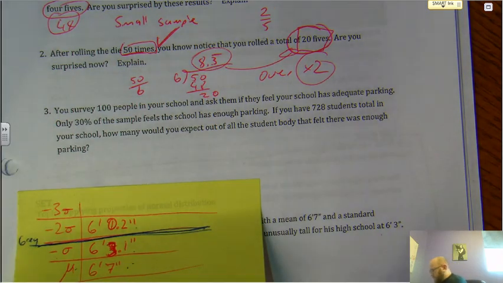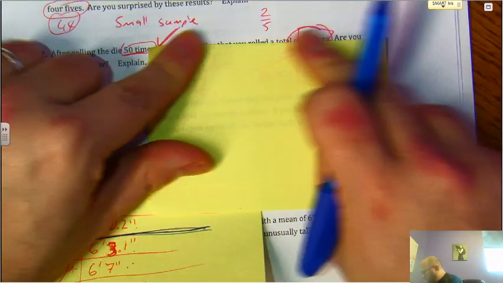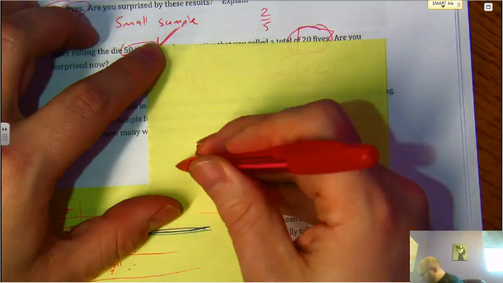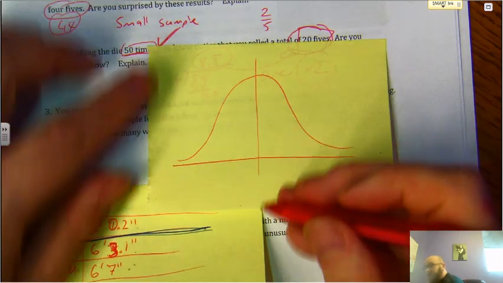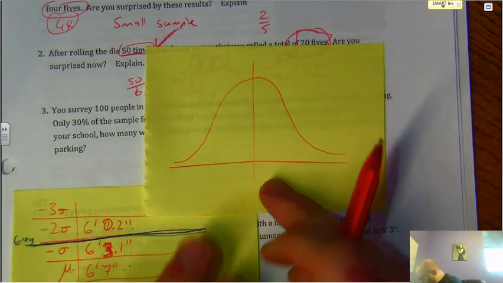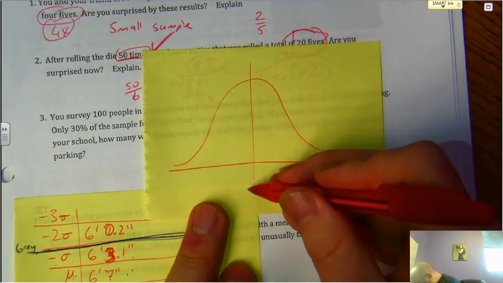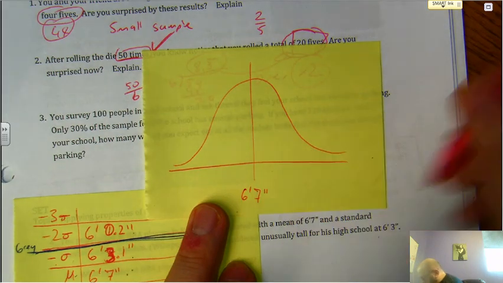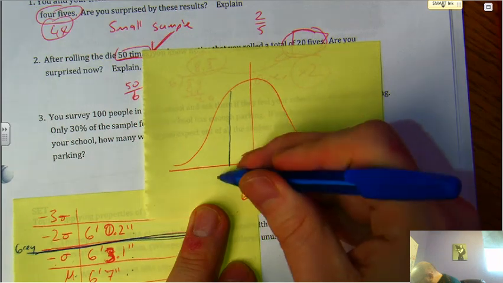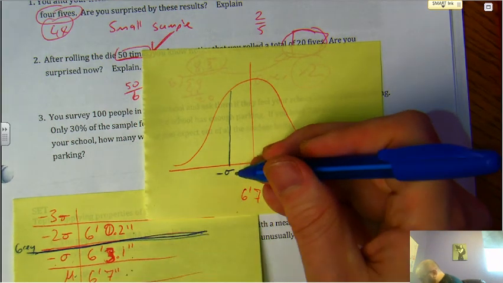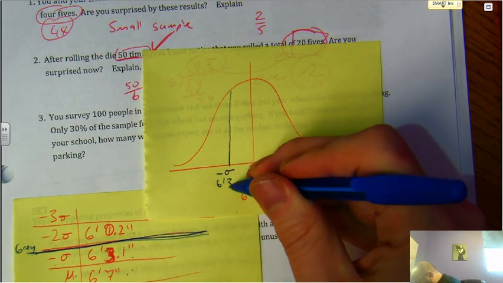Let's think about this as a normally distributed graph. Okay. So once again, here's our mu, 6 foot 7. Here's minus sigma, which puts us at 6 foot 3.1 inches.